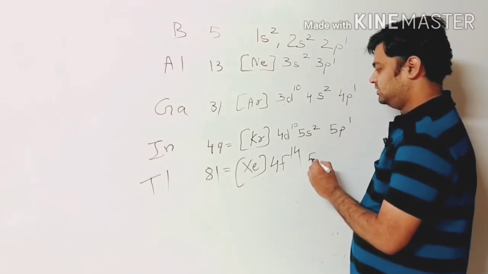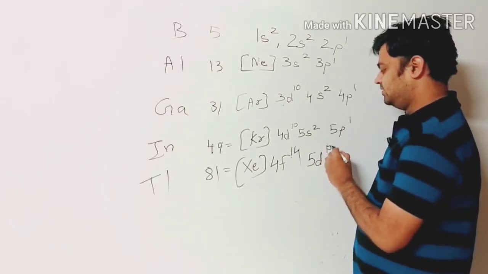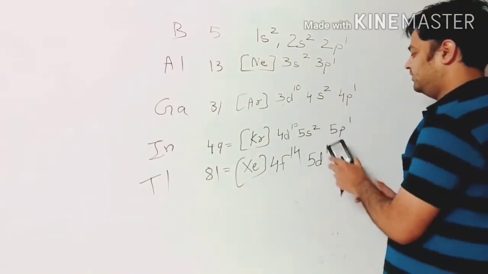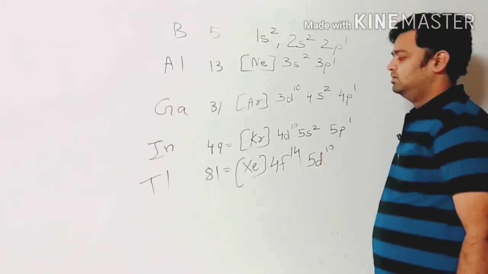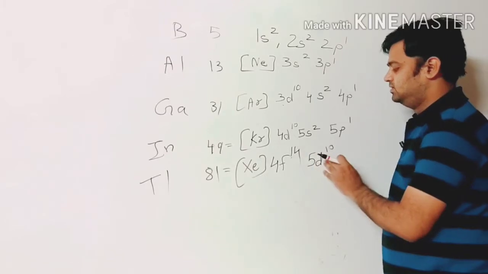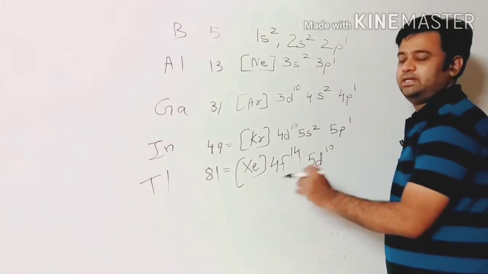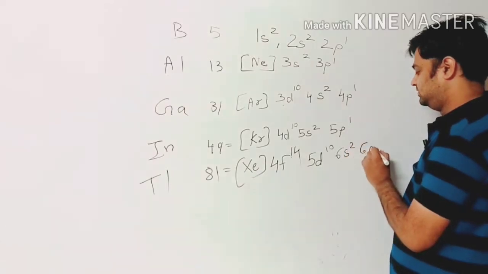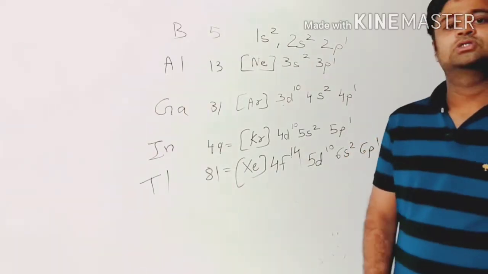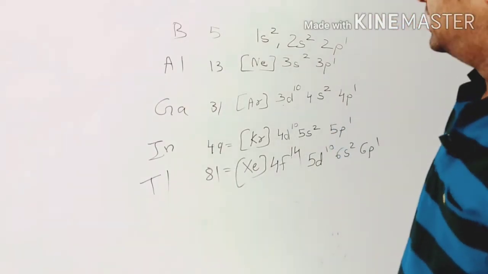And now next 5d10. 68, 78, 79, 80, 81. 3 electrons remaining, that is 6s2, 6p1. So easy. Like that you can remember